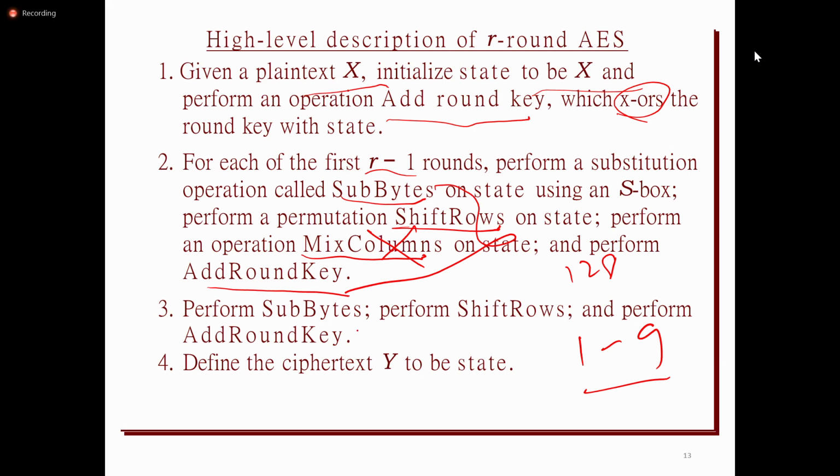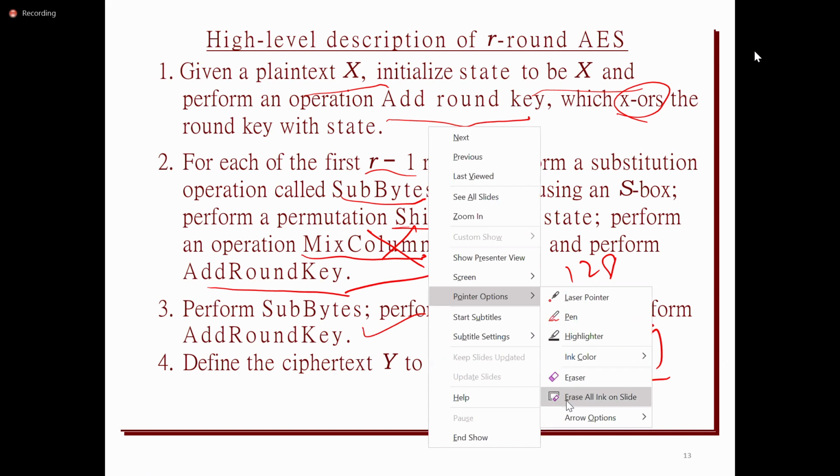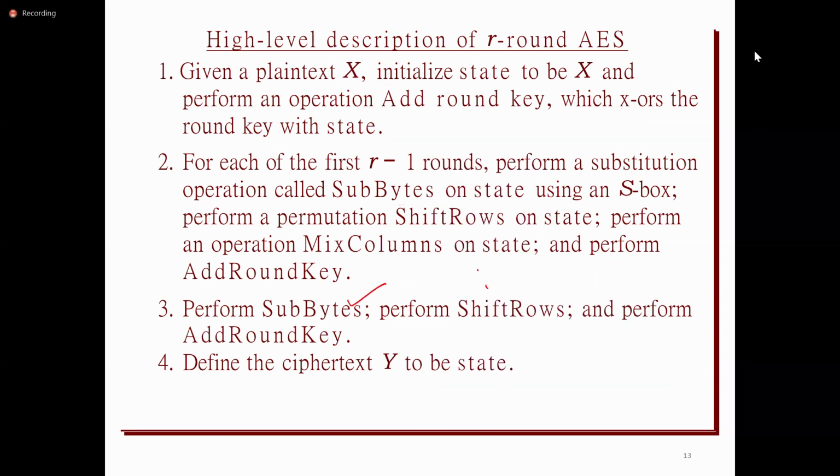Okay, so the third point is the last round. What is the last round going to perform? It is going to perform only substitute bytes, shift rows, and add round key. It is not performing the mix columns. And whatever is produced, that will be the ciphertext. So for a given plain text X, the corresponding ciphertext will be produced.